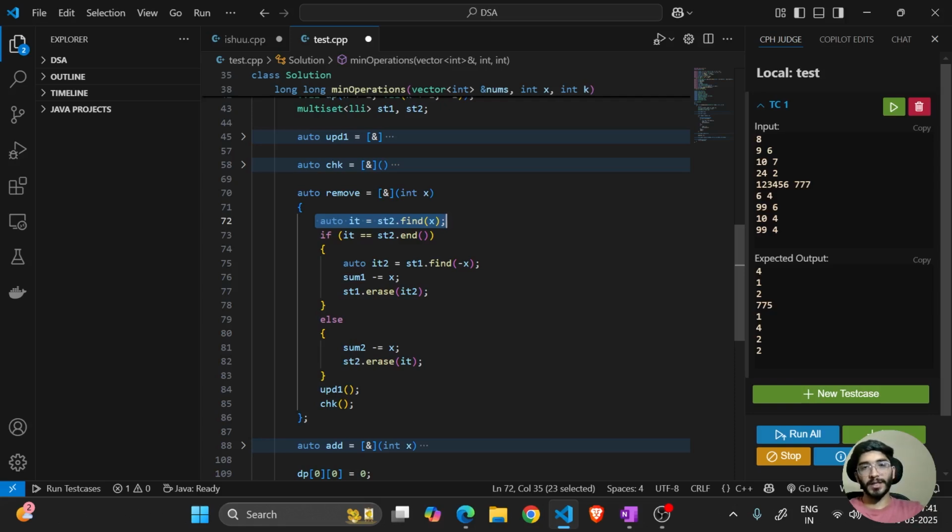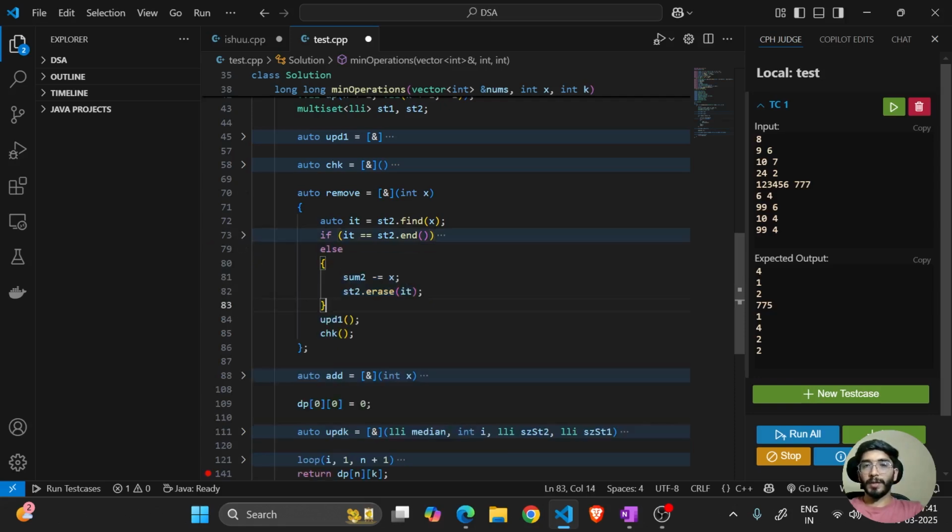So first we'll check in set 2. If it is not in set 2, then I'll check it in set 1, and it will definitely be in set 1, because either of the sets will contain the element. So if it's there, we'll remove the element from my sum and erase it from the set also. Else it will be in set 2, so we'll update from there, and once the element is erased, we'll do the update and check part.